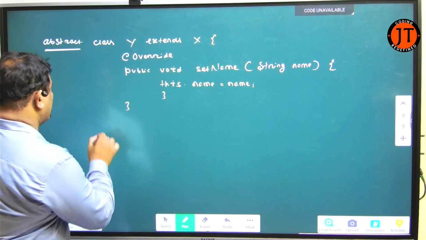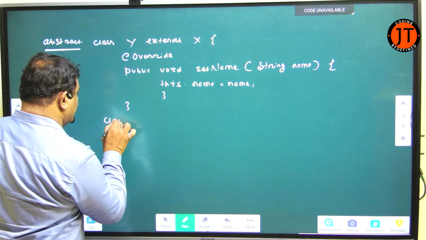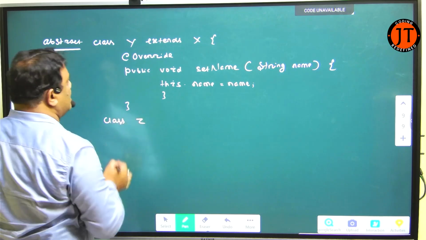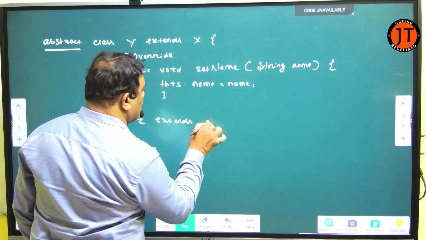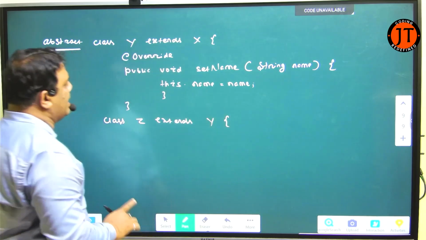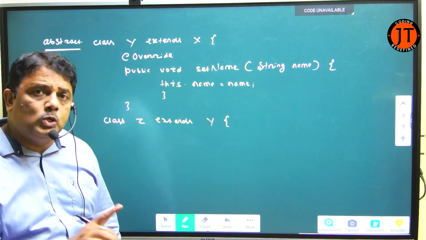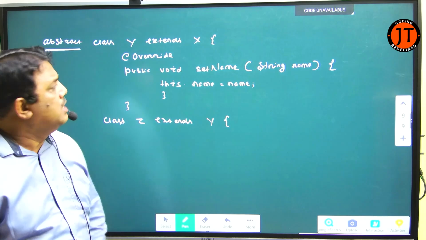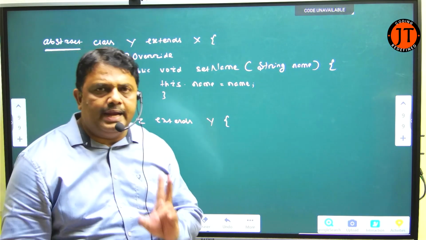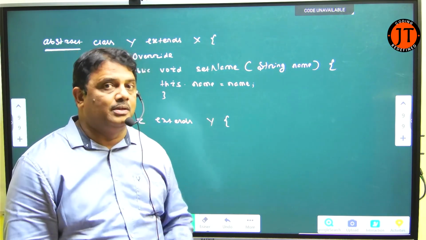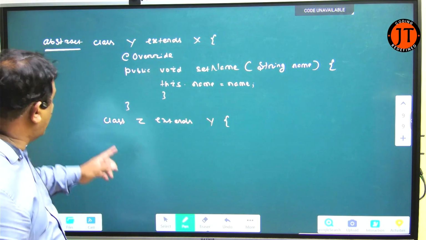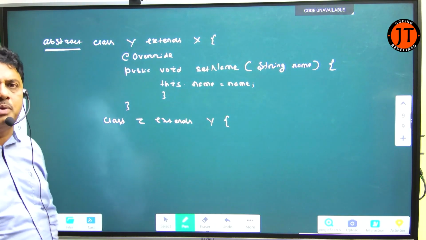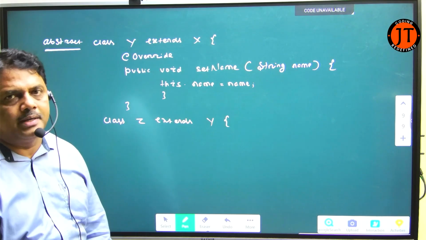Now I do another job. I write here class Z extends Y. When Z inherits from Y, Z is bound to override 2 methods. If it does not override the 2 methods, then I am also bound to make the Z class what type of class? Abstract.